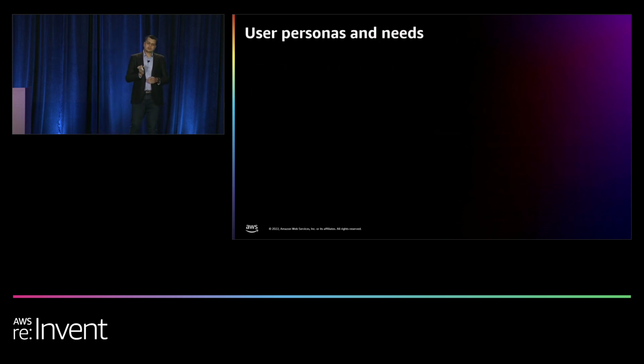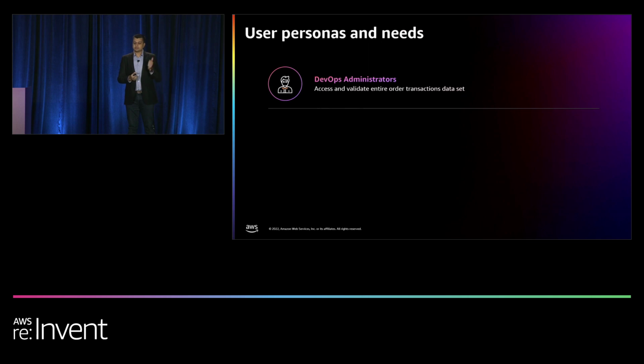As an administrator, I would need to build 3 types of user personas to meet these goals. The first one is the DevOps administrator. Their job is to validate all the data sets that we have, and they should have full access to these data sets.